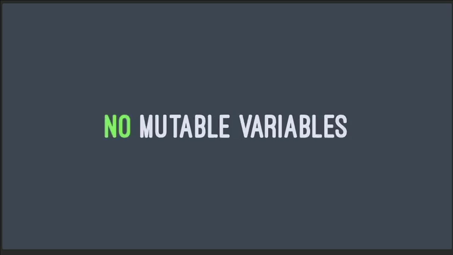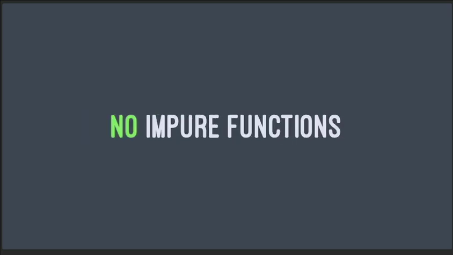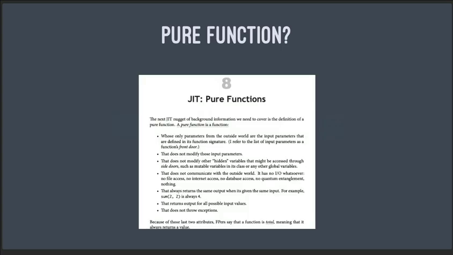And notice that we did that with no mutable variables, no mutable data structures, and no impure functions. And this brings up a really good point. What is a pure function? And in one of my books, I have this long definition of a pure function, but basically the input parameters only come in through the front door. The pure function does not modify those parameters. It does not modify any other hidden variables or anything in a global state. It does not communicate with the outside world. When you call a pure function with the same input, you always get the same output. It returns output for all possible values, and it does not throw exceptions.